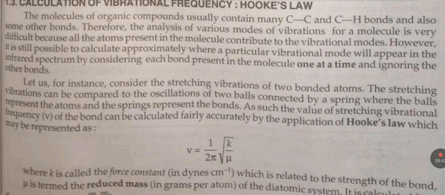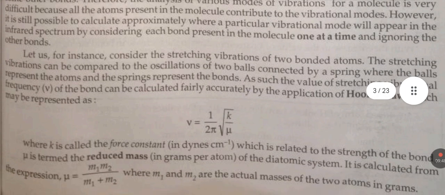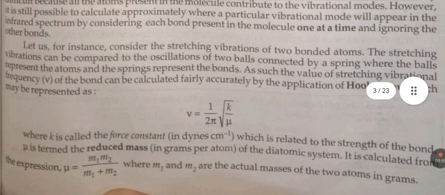However, it is still possible to calculate approximately where a particular vibration mode will appear in the infrared spectrum by considering each bond present in the molecule one at a time and ignoring the other bonds.